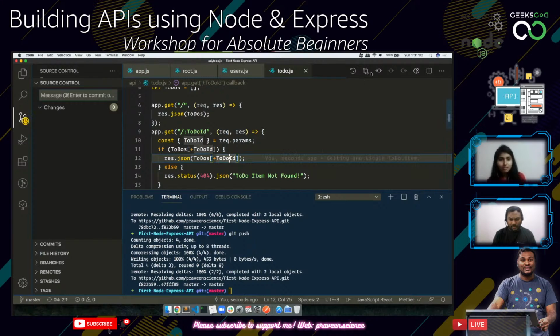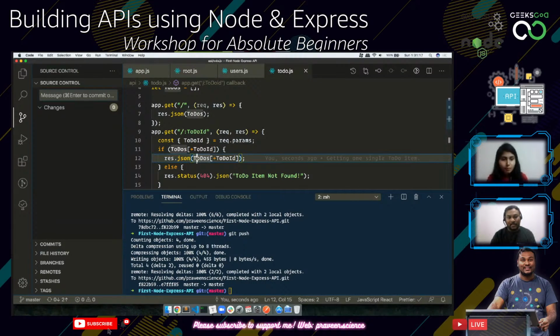Any other questions from the people? No, not yet. Nice. So this is called a route parameter, and this is a dynamic route parameter. So the todoId can be anything given by the user. That is perfect.